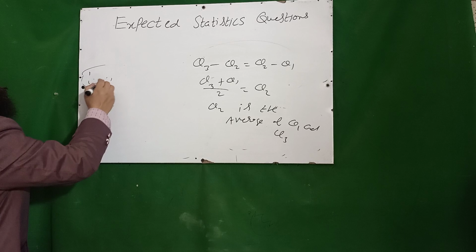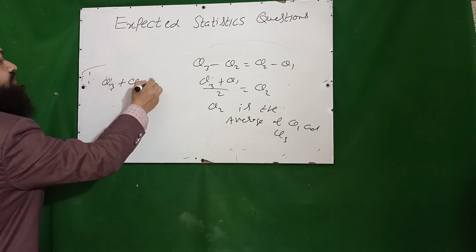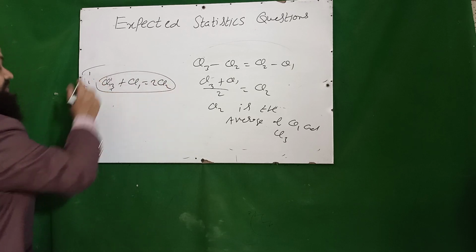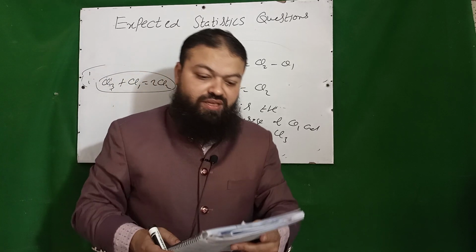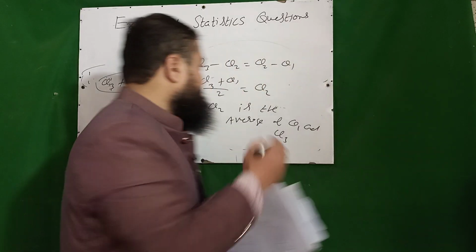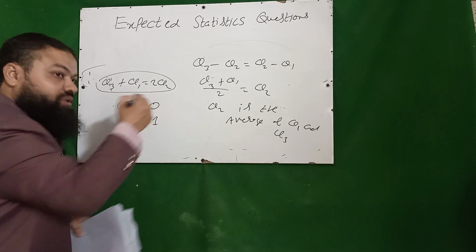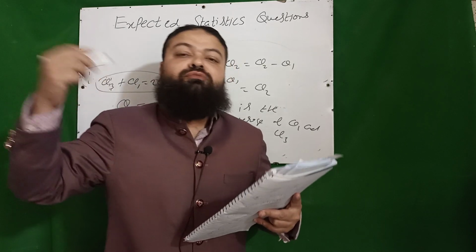Q3 plus Q1 is equal to 2 Q2, that can also be written as a very important one. Next is when binary data is given, what is Q1? Q1 will be 0 and Q3 will be equal to 1. You can calculate by taking the values of binary data.